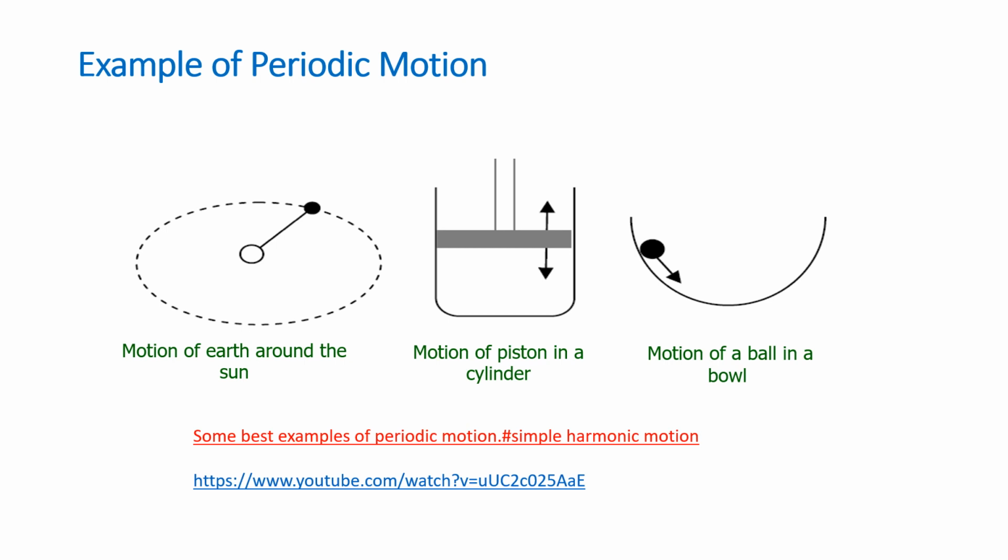We could view here a few examples of periodic motions, like motion of the earth around the sun, motion of a piston in a cylinder, motion of a ball in a bowl.